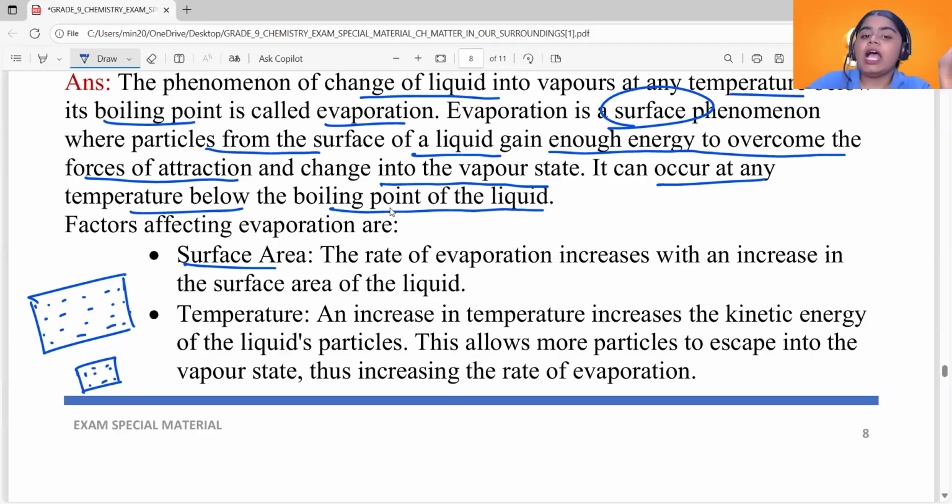What about temperature? An increase in temperature increases the kinetic energy of the liquid's particles. Also, it gives them energy to break free from the force of attraction they have between the other particles. An increase in temperature allows more particles to escape into vapor state, thus increasing the rate of evaporation.